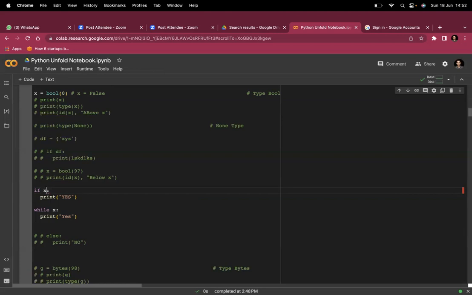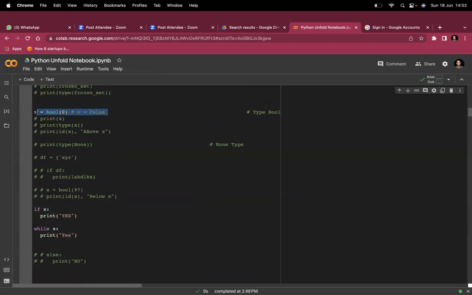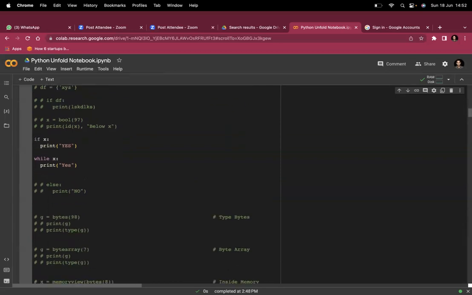That's why the x we defined here was false initially, because bool 0 is false. But if we say x of something, something, something, this time the x has become true. It will allow us to enter inside this if.